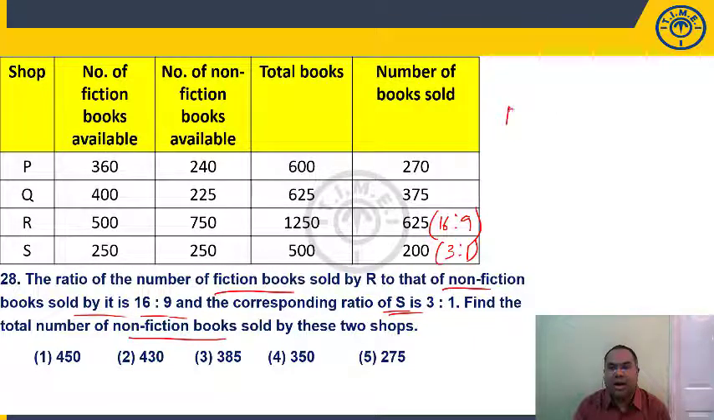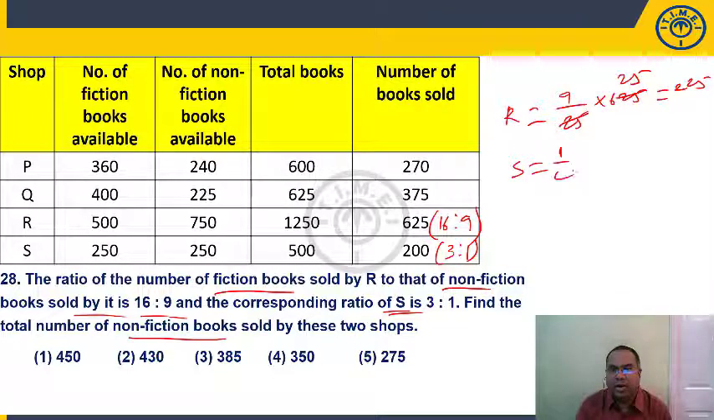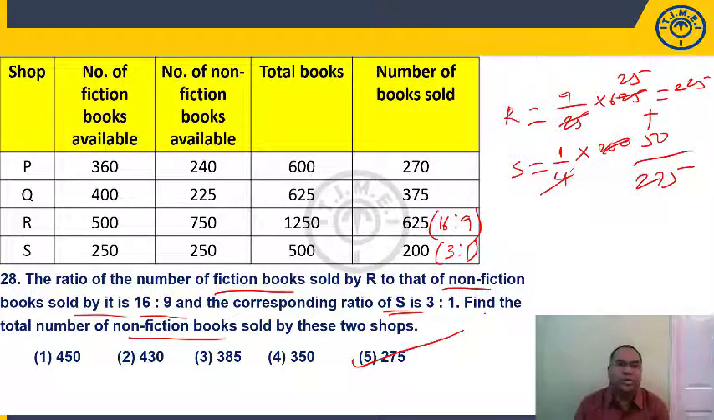Now if you take R, non-fiction is 9 parts by total 25, into 625. 25 goes 25 times. 25 into 9, 180 plus 45, 225. For S, non-fiction is 1 part, by total 3 is to 1 means total parts are 4, into 200. So it is 50. 225 plus 50, total non-fiction books sold by these two is 275.